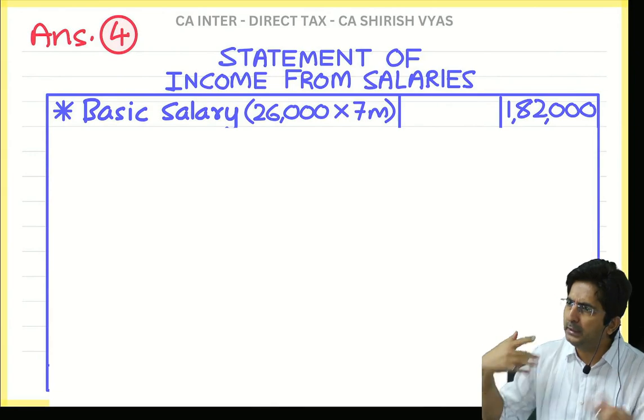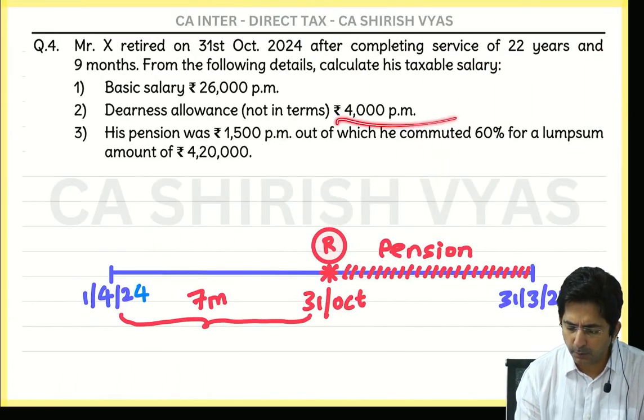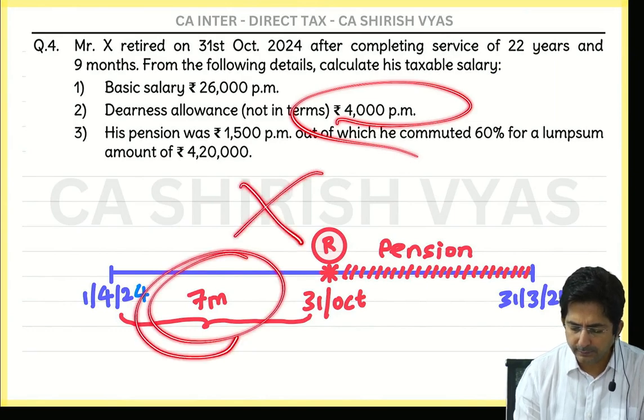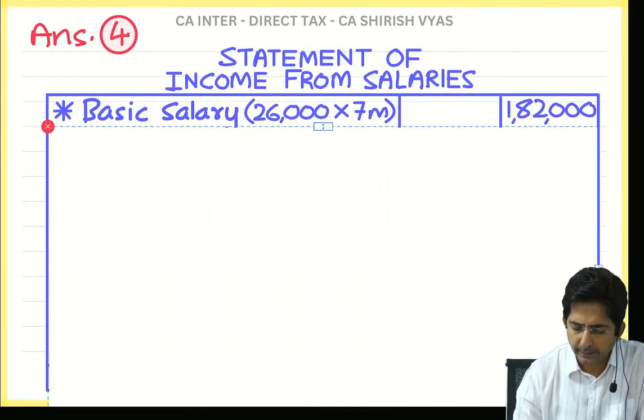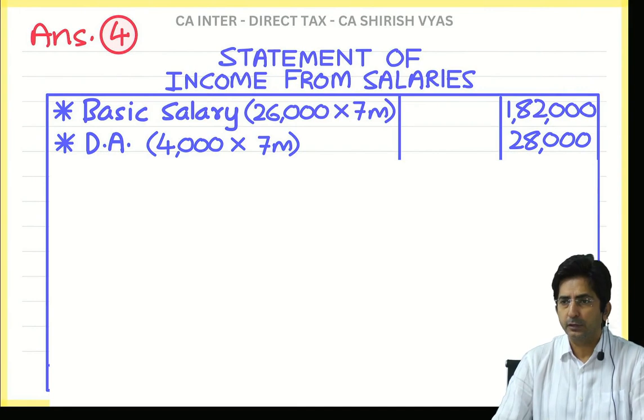In a statement all the DAs are taxable. And what is the amount? 4,000 per month, so multiply by 7 months. That comes to 28,000. 28,000 DA.